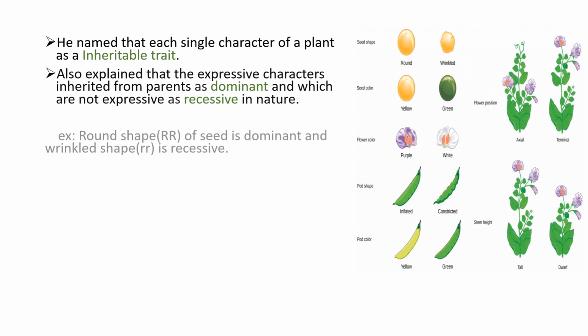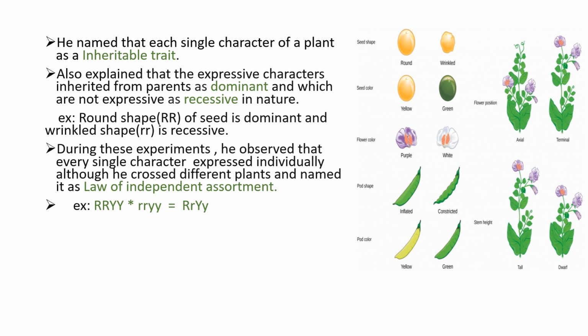So he also explained that the offsprings also contain different types of characters. Among those characters, the characters which are expressive, means which will be shown outside, are dominant, and which are not expressive in nature are recessive. Means simply here we can see round seeds. See, here he took one round seed and one wrinkled seed. So here the round one is the dominant character, and the wrinkled one is the recessive character.